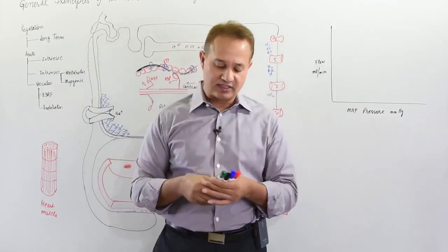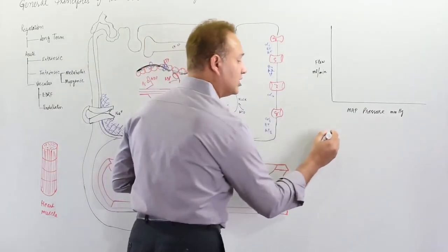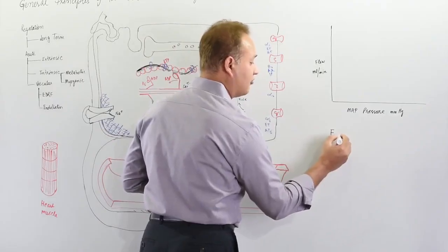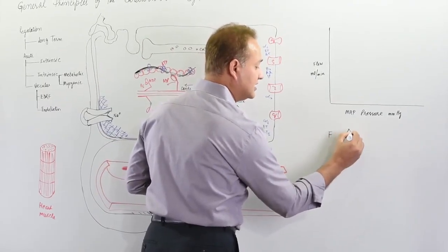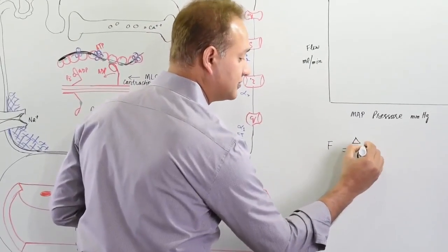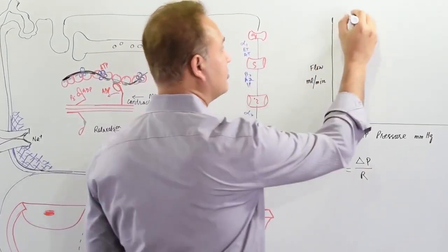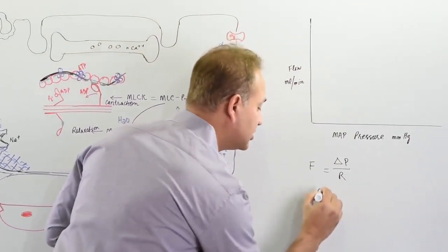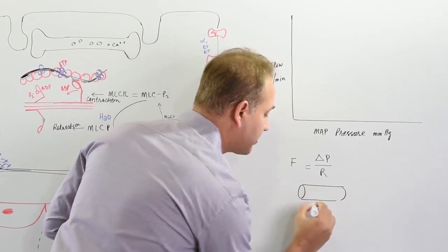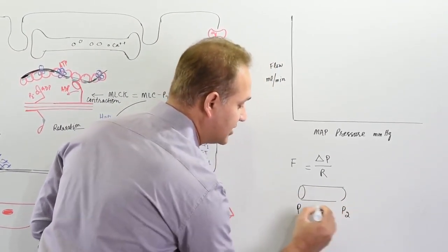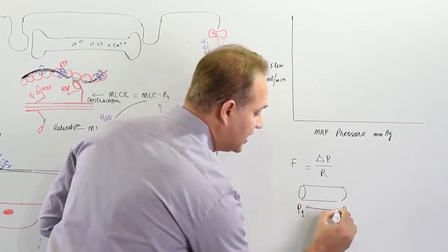Now, also understand that we know the equation for flow equals delta P over resistance. So what that means is, if I have a blood vessel here, this is pressure on one end, this is pressure on the other end, and this is the length of the blood vessel.